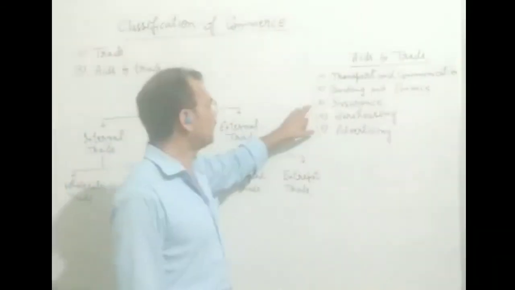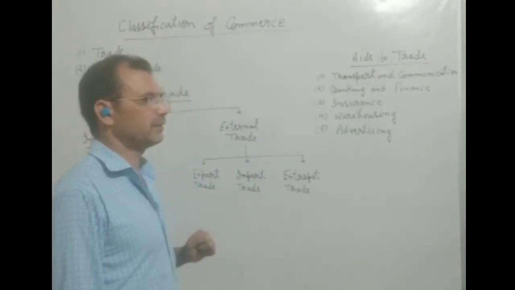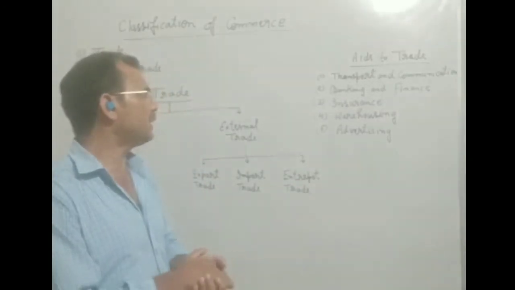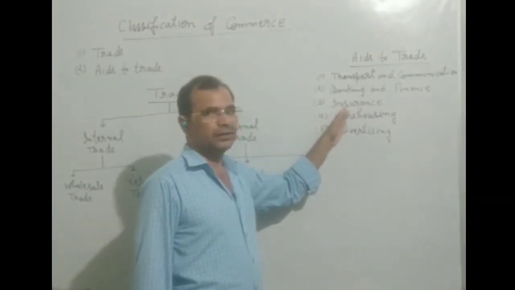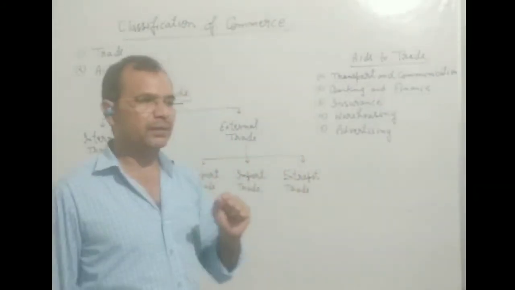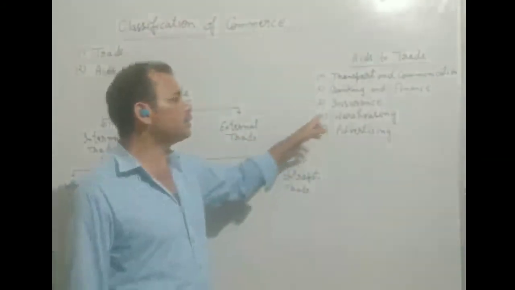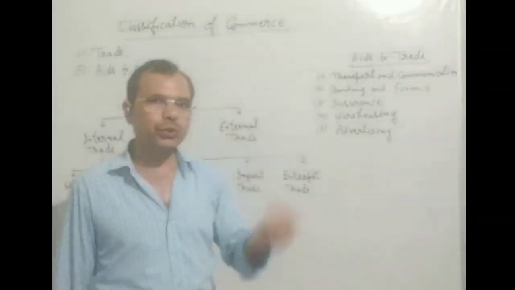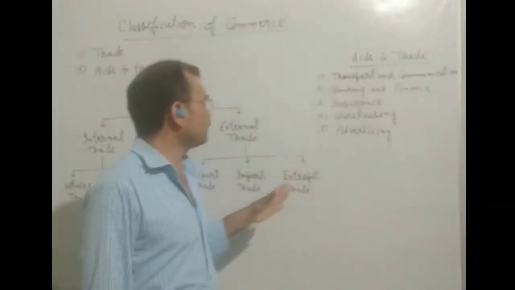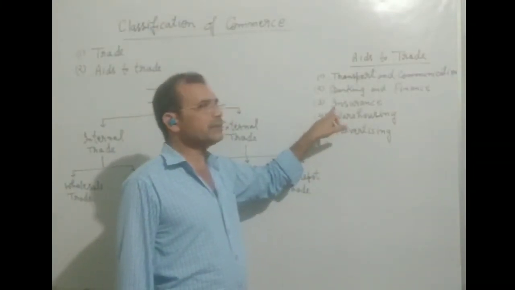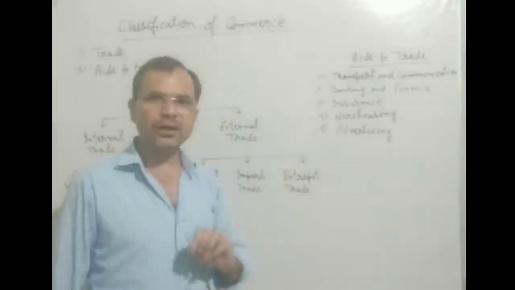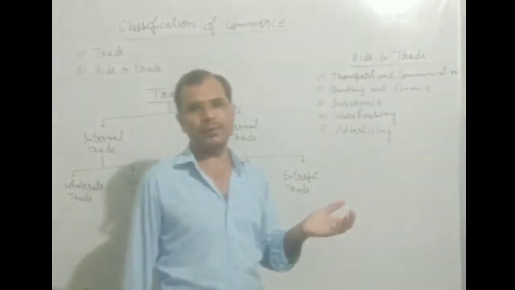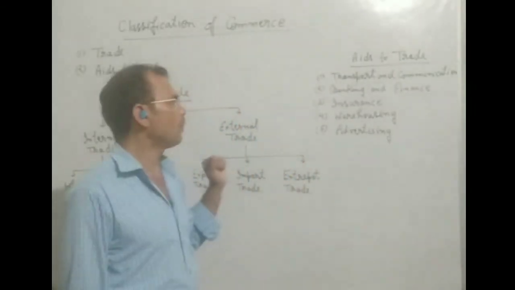Now we will see the third point, which is insurance. When any trade is to be done, at that time there is a risk factor, and this risk factor is lessened by the insurance company. They assure the trader that the insurance company will bear all types of risk, because risk is always involved in any business or any trade.